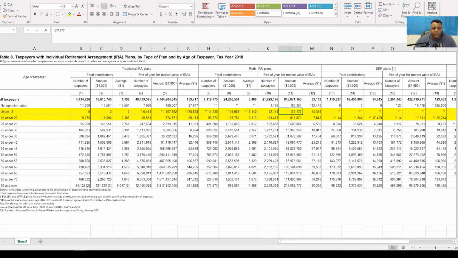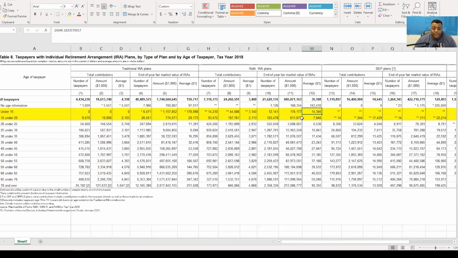So this goes directly to the strategy that we talk about all the time regarding paying your kids. And then once you pay your kids, putting some money into a Roth IRA. You could even do this if your kid works at a Fry's or babysits, or any earned income would count to where you can put money into a Roth IRA. So there's a lot of opportunities to do this.